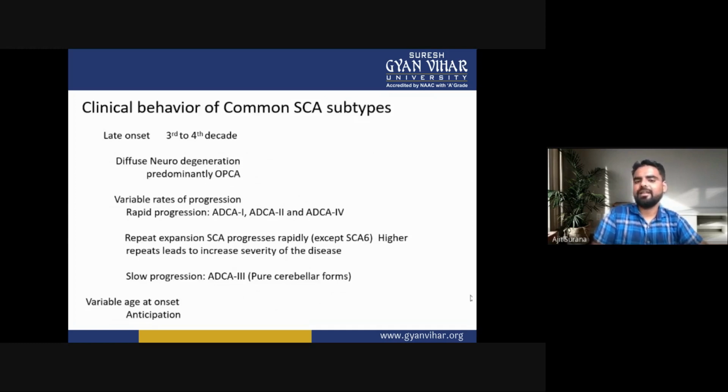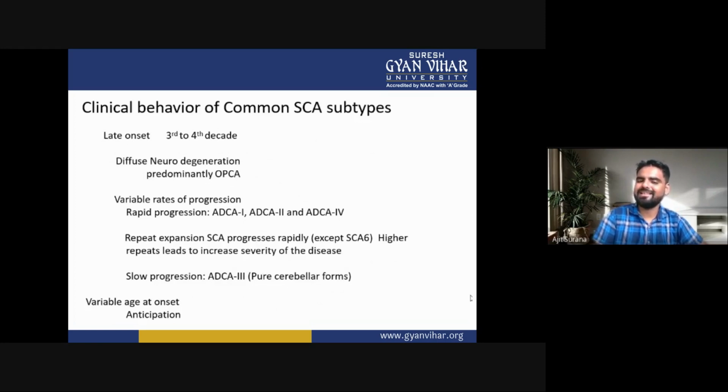Now the clinical behavior of common SCA subtypes. They are late onset, third to fourth decades. Diffuse neurodegeneration, predominantly OPCA. Variable rates of progression.